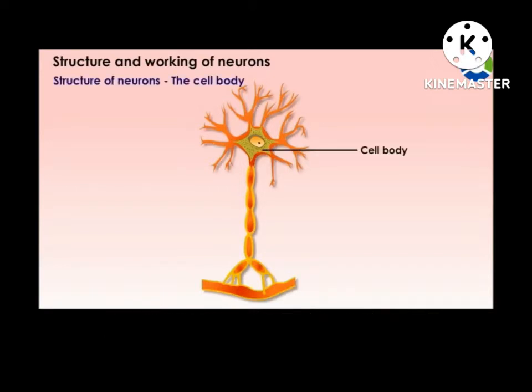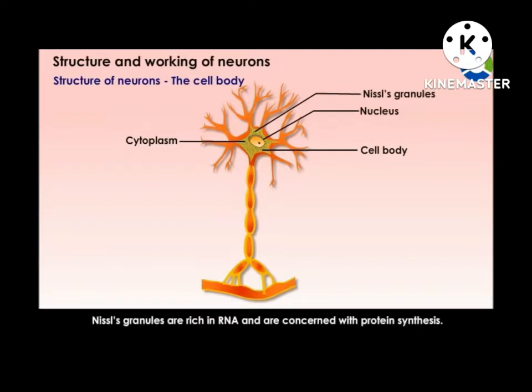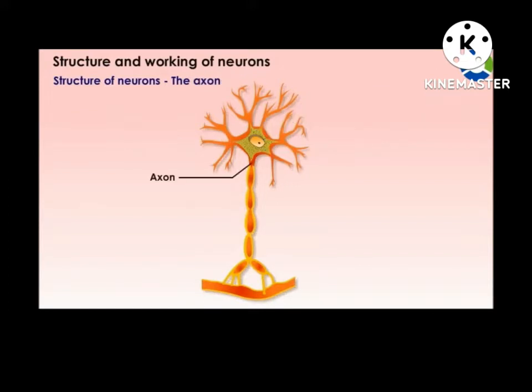Neurons consist of a cell body, which is also known as cyton or soma. It is made up of cytoplasm and nucleus. The cytoplasm contains Nissl granules, and Nissl granules are rich in RNA, ribonucleic acid, which are concerned with protein synthesis.